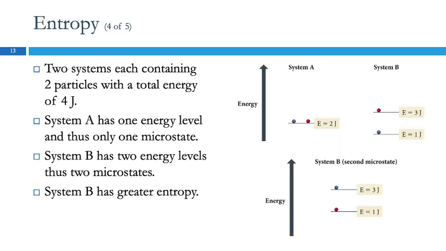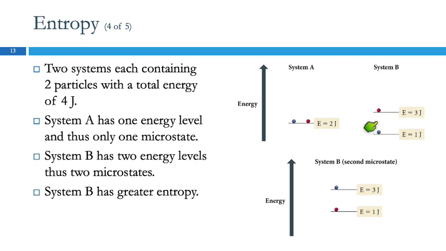So we're going to look at some simple examples. A system with two particles. We have system A, it's got two particles. System B also has two particles. Total energy of both systems is 4 joules. In the first system, there's only one energy available to these particles, and so they are both 2 joules. In system B, there are 2 different levels available, 3 joules and 1 joule. And so for a total energy of 4 joules, one is going to be in the low energy state and one's going to be in the high energy state.